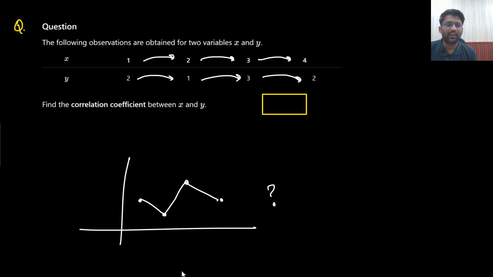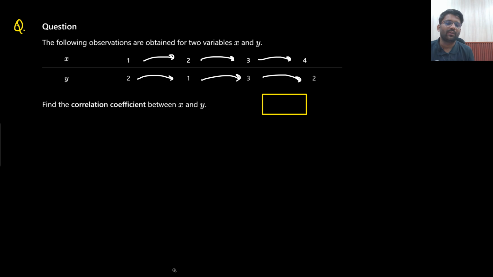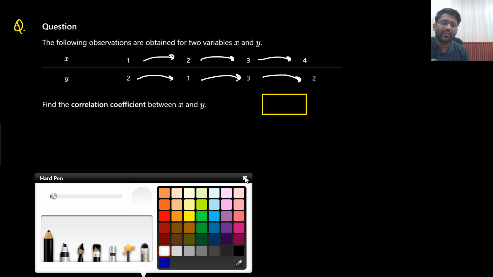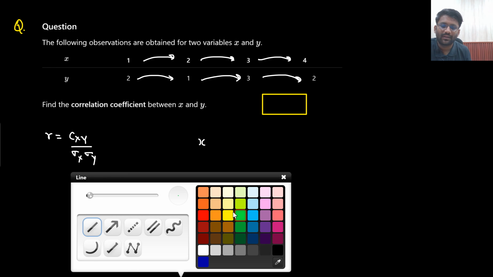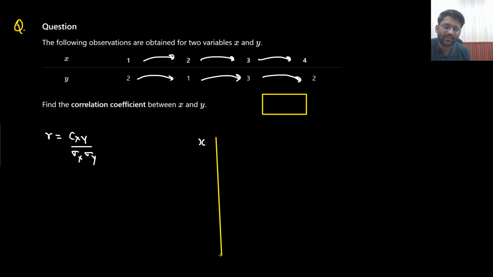We need to solve it now. What we need to do? We need to find out the correlation coefficient. So the correlation coefficient is given by Cxy divided by sigma x, sigma y. Data of x is given, and data of y is given.